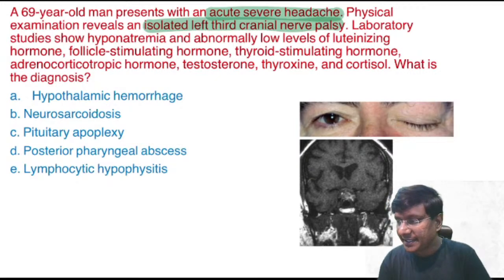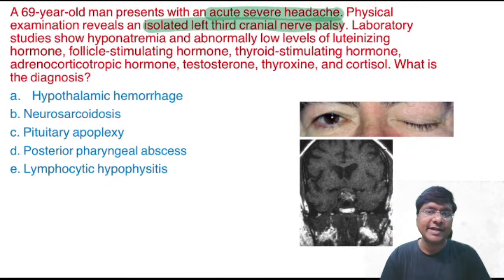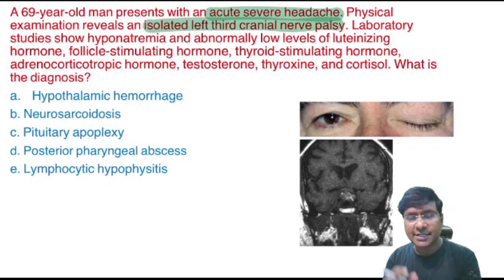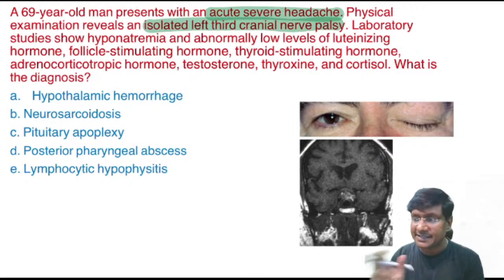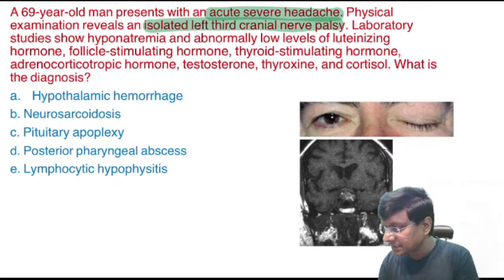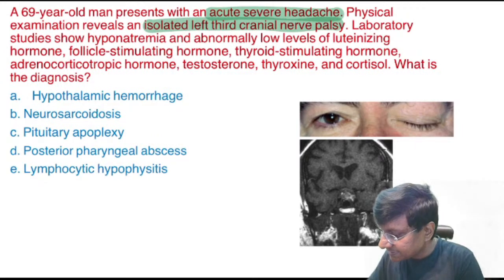Yes, see, in rheumatoid arthritis, hypogonadism is because of the inflammatory pathology. In rheumatoid arthritis, you have not only articular manifestations, you also have extra-articular manifestations. The autoimmune antibodies, that is your anti-CCP as well as RA factor, will go and destroy the seminiferous tubules within the testicles, and thereby the individual can develop hypogonadism. Right, so here the correct answer is the pituitary apoplexy.